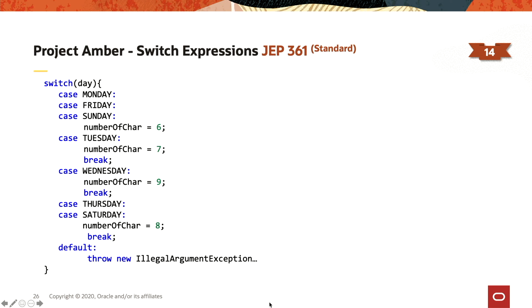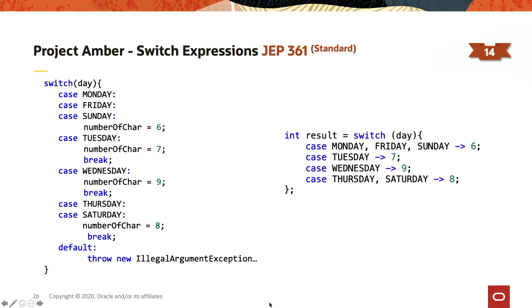Because we are doing a switch on an enumeration of 7 days. And if you look at the code, the 7 days are there. So a switch expression is basically solving all those issues. So this is the same code using switch expression.